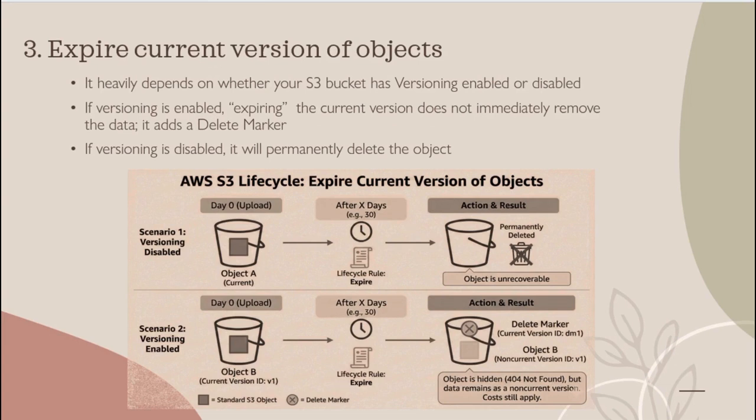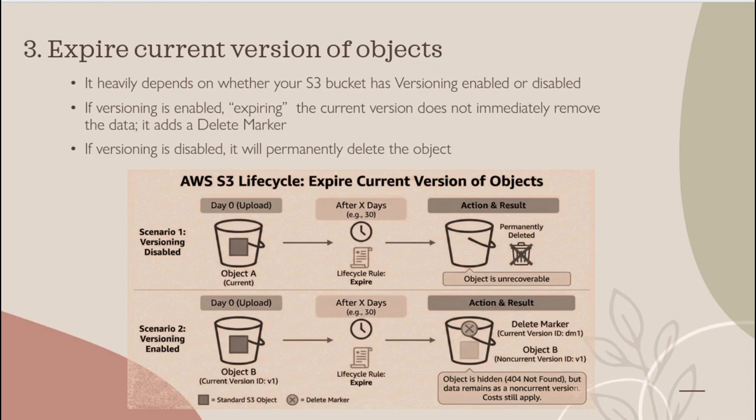Third one is expire current version of objects, and this rule is applicable in two situations. The first situation is if versioning is not enabled in the bucket. If I upload the object in the bucket and the object is deleted after some days, it will be permanently deleted and we won't be able to recover the object.